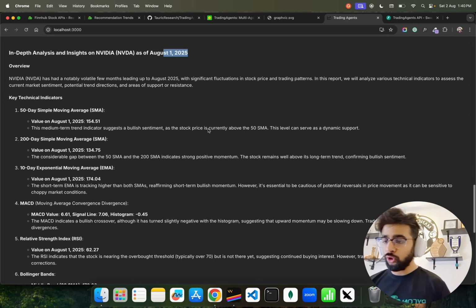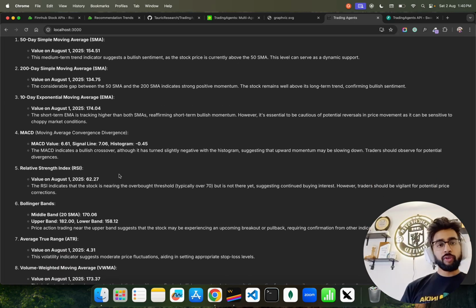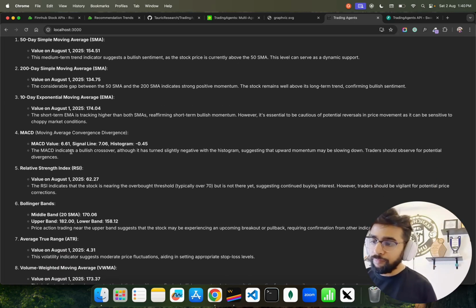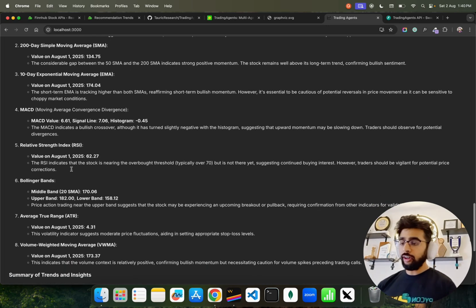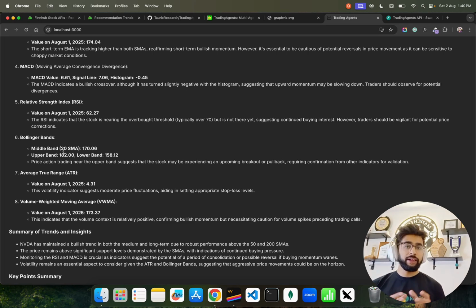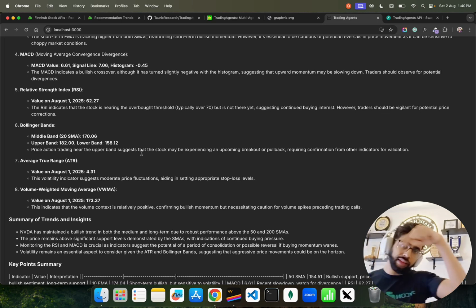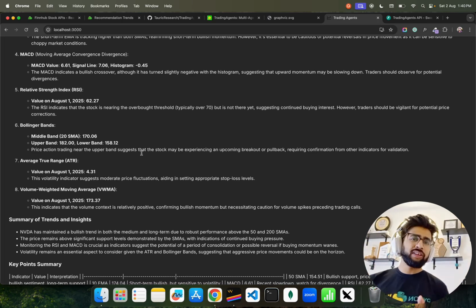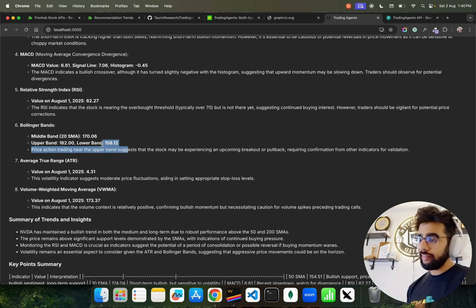Conservative dynamic support, 200 SMA, 10 days EMA, exponential moving average, that's good. And then we have MACD, moving average convergence divergence value. You can see it also gives you Bollinger Bands. You can see the middle band, upper band, lower band, fantastic, right? That basically helps you with the chart. We can bring the chart also, guys. We can just take these three values and try to create the Bollinger Bands as well.